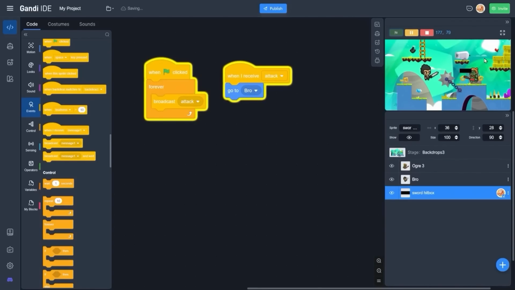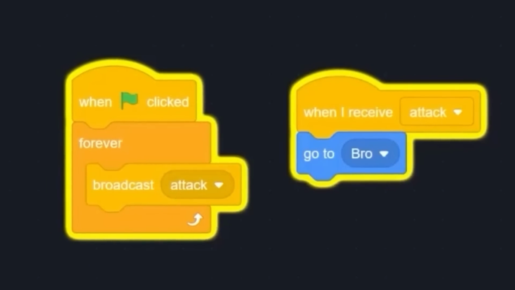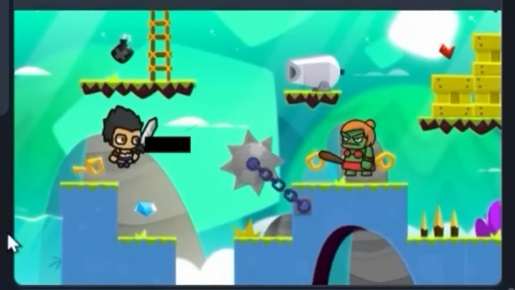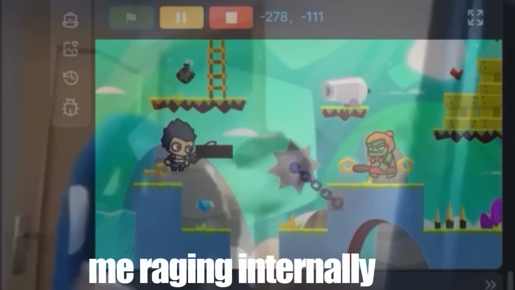Okay, this does not want to work. So this hitbox is supposed to be following the player. Okay, now it wants to do it. As soon as I start explaining it to you guys, now it wants to do it. Fine, that's okay. That's completely fine.